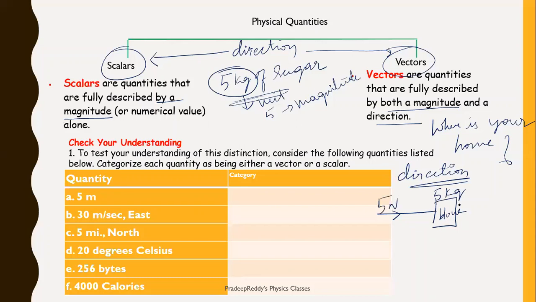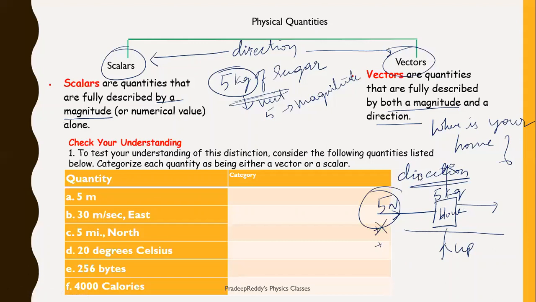As a result, this block will move in the direction of the force. If you act with the force upward, then the block will move in the upward direction. Depending on the direction of the force, the block will move. Therefore, you will mention 5 Newton along the positive x-axis or negative x-axis, or east, west, north, in a particular direction. You mention direction for some quantities.